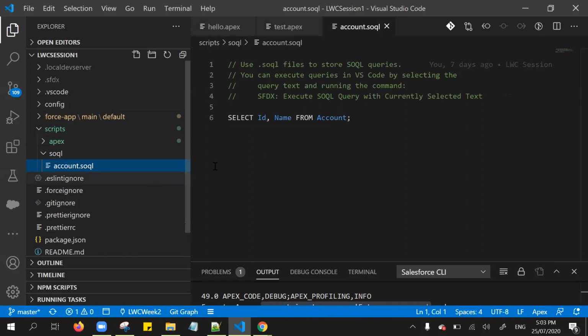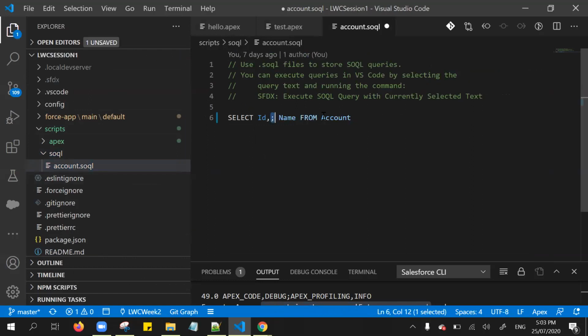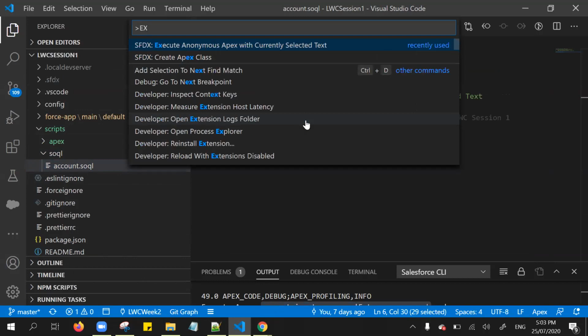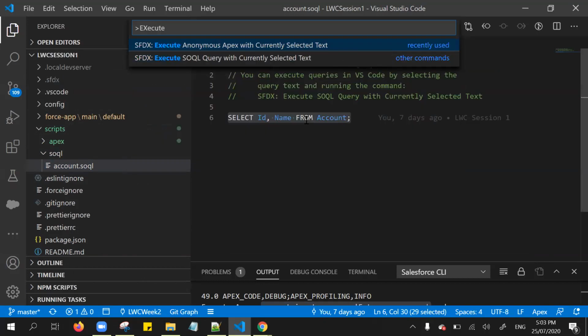Similarly, SOQL queries also. Basically, we execute queries from the developer console, workbench, or data loader to get the result. The similar approach we can use to execute SOQL queries from Visual Studio Code. For that, select the SFDX command called Execute SOQL Query with Currently Selected Text.